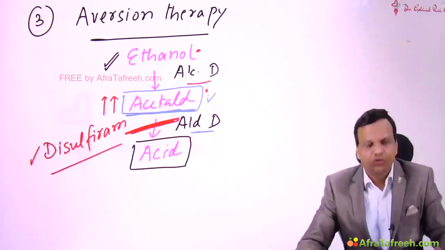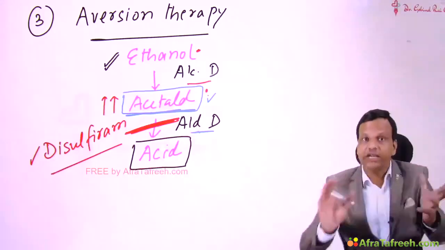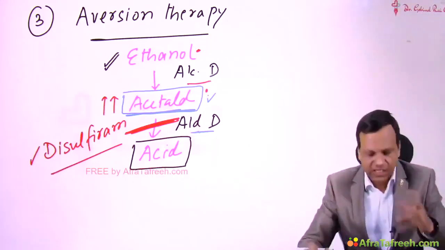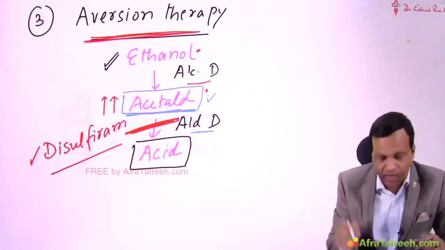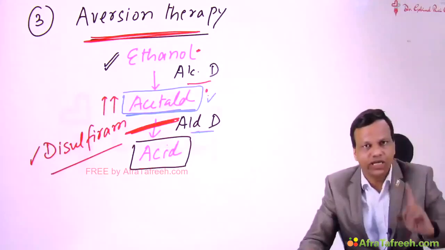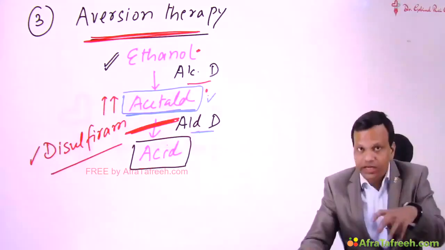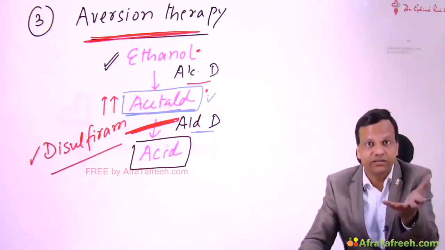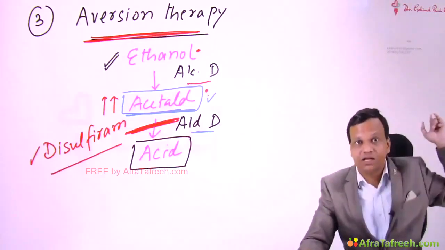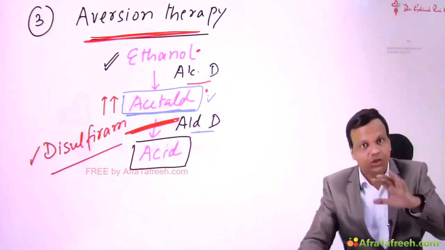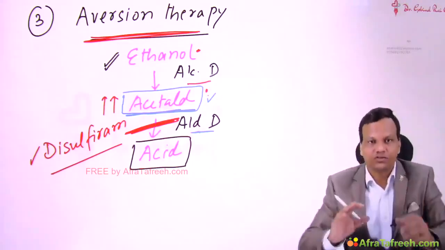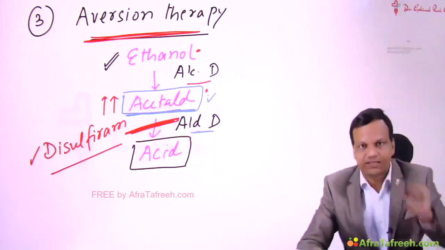So the next time the person will think 100 times before taking alcohol. So that is known as alcohol aversion therapy. Remember, disulfiram does not decrease craving, but the person does not drink alcohol because the person is afraid that he may develop the same problem as last day. So the person does not drink alcohol because of fear. That is known as alcohol aversion therapy.